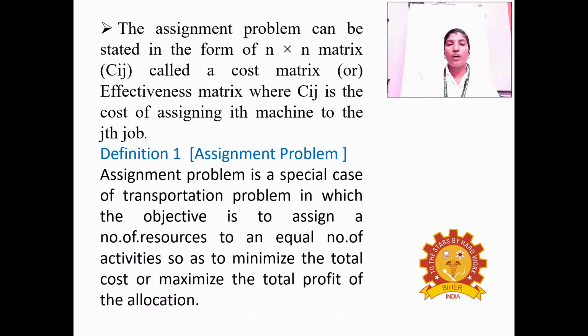So every operations research problem aims at minimum total cost or maximum total profit.